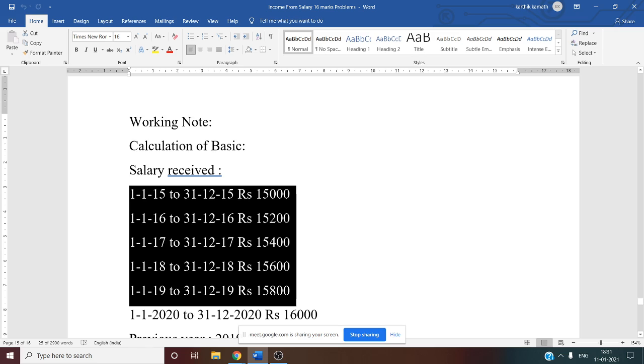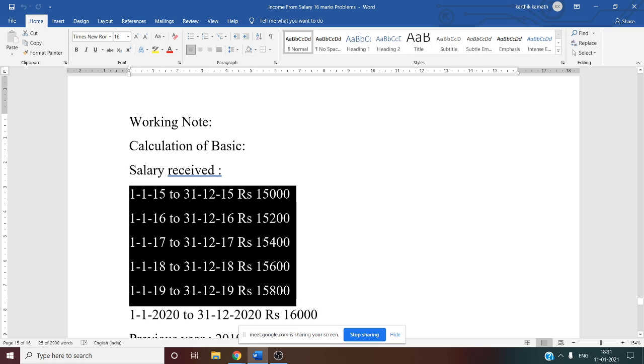So now what is our previous year? It is very important. Our previous year is 2019-20, assessment year 2020-21. Previous year's income is taxed in the assessment year. We know on previous year income, assessee is going to pay the tax. So 2019-20 is our previous year. Previous year starts from 1st April 2019 and it ends on 31st March 2020. So now in the year 2019 how many months are there? Total 9 months under the financial year.